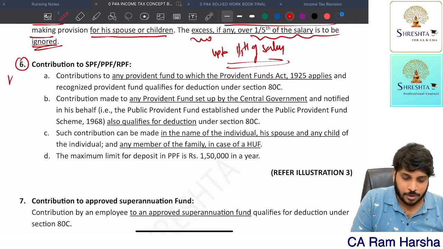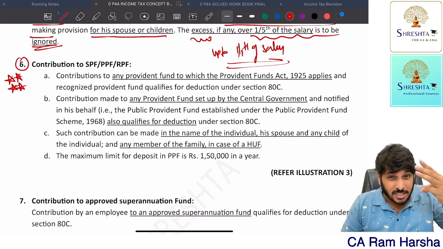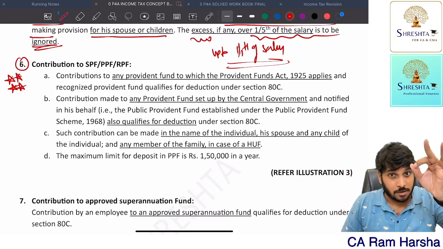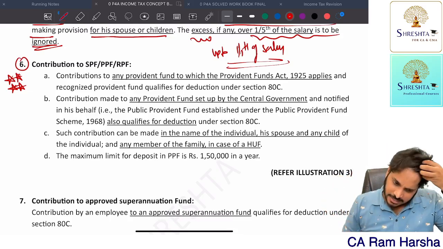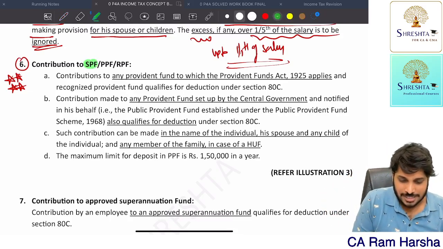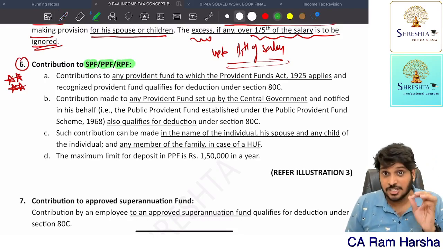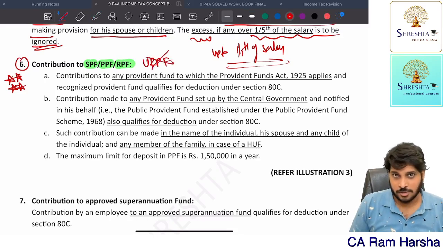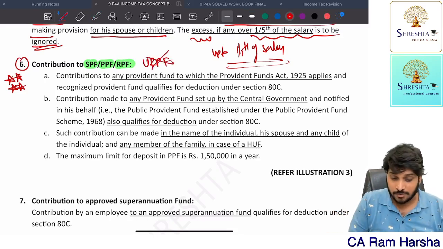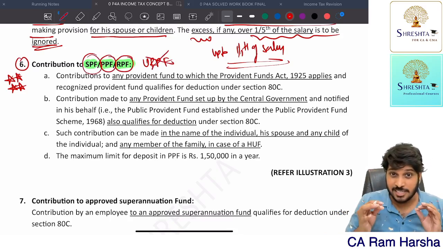This is again important. So until now, 6 items we covered. Out of that, the third and sixth items only are important, remember. Getting it? Only these you revise later on also, believe me. Next, contribution to statutory provident fund, public provident fund, recognized provident fund. You see, unrecognized provident fund is not covered. Only recognized fund, public provident fund, statutory provident fund. Only these three are covered.